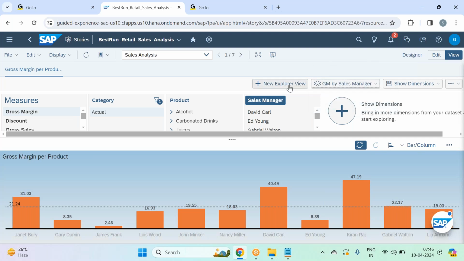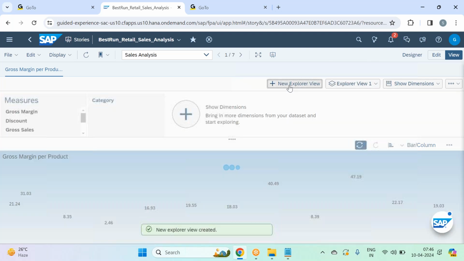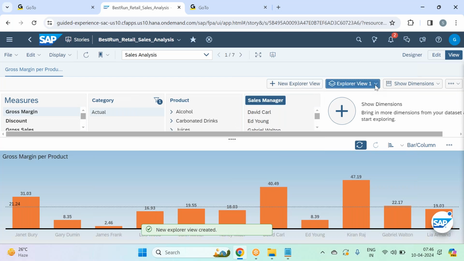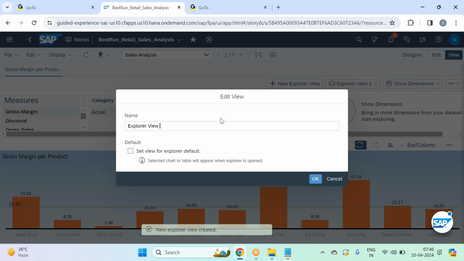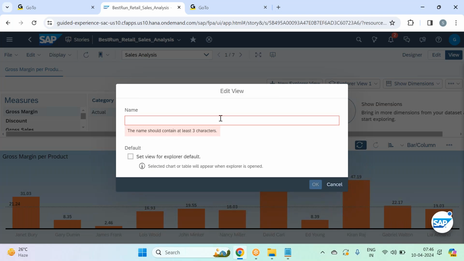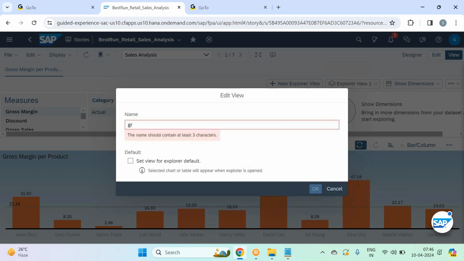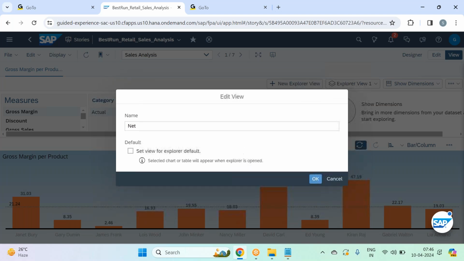Okay, now again, we can create a new Explorer view. So again, I'm creating another Explorer with another self-service widget. This time, I would like to see the net sales by manager.